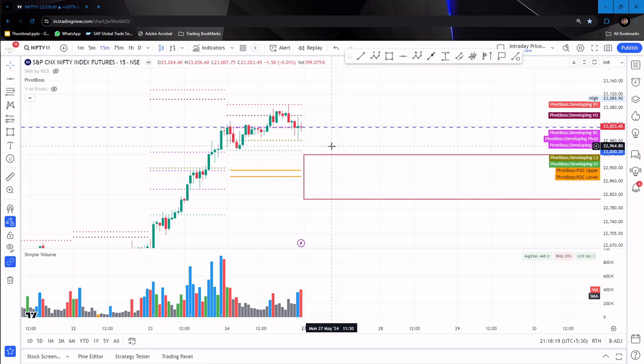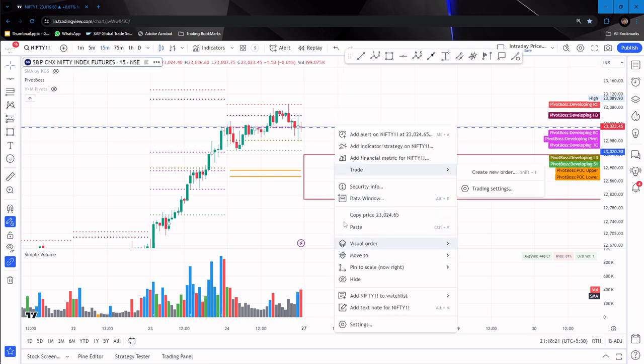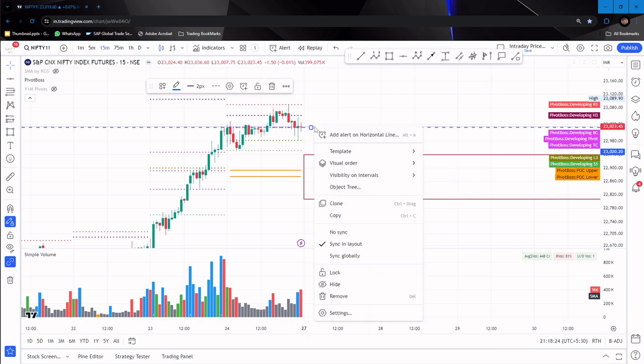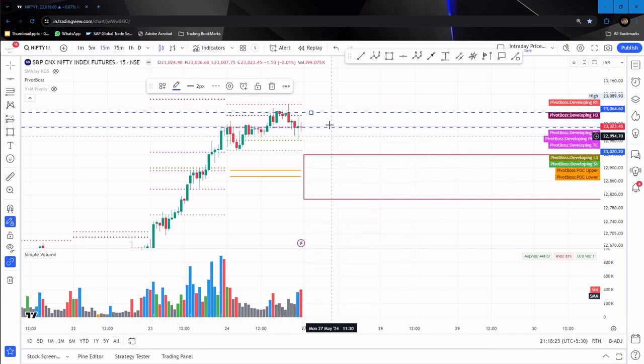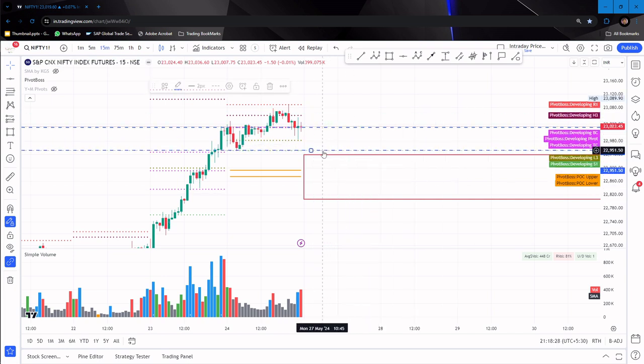And one more thing you can also see is that, one minute, clone. Now this is the low of Friday, and that is where the virgin CPR of Friday and the CPR of next week are also lying.